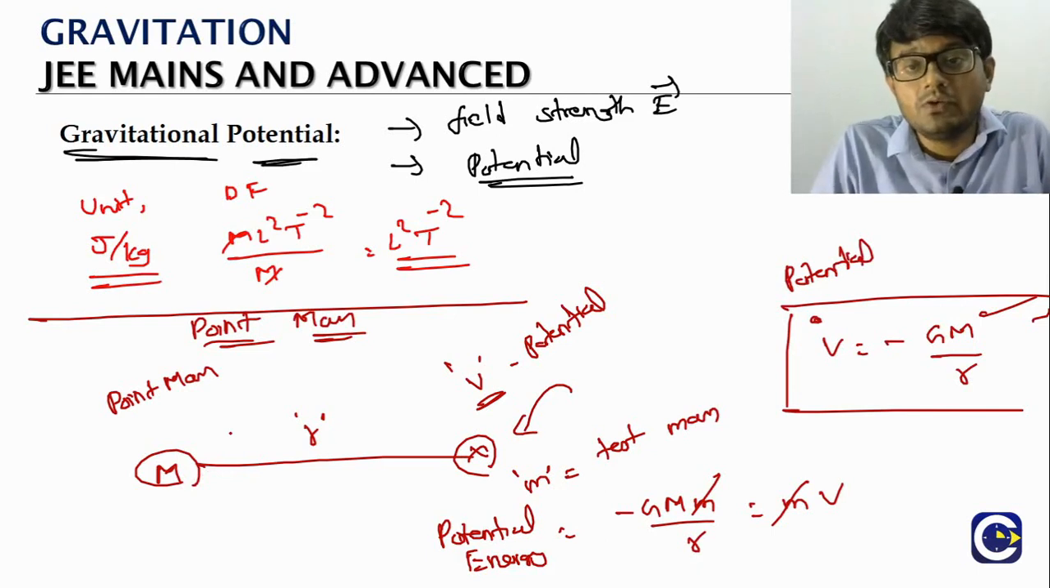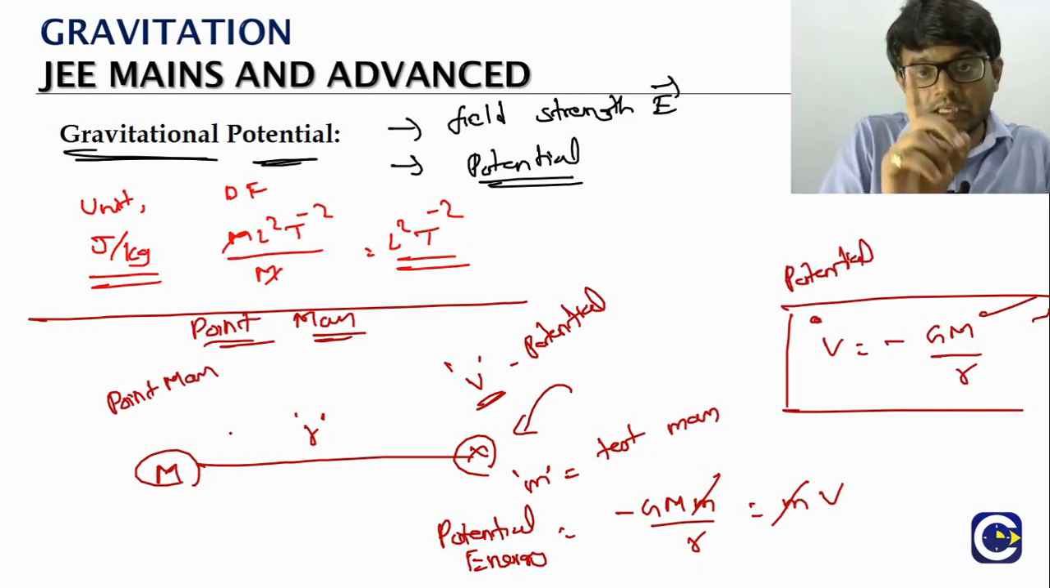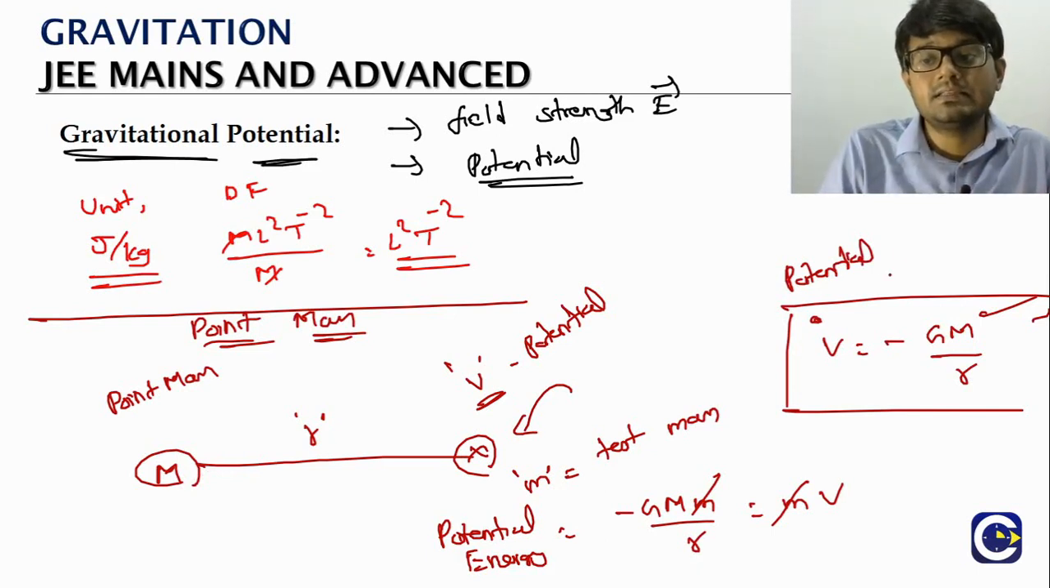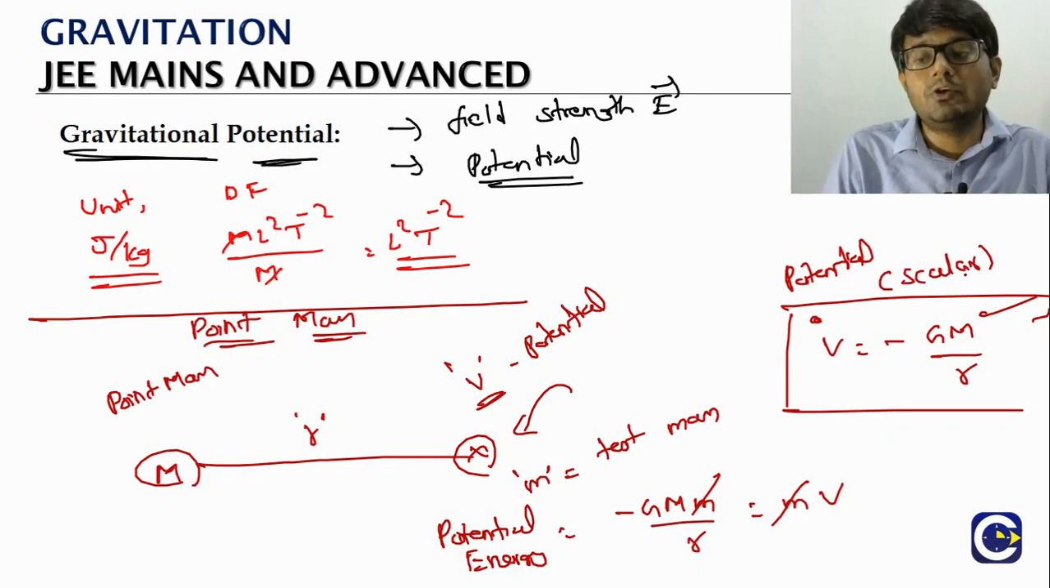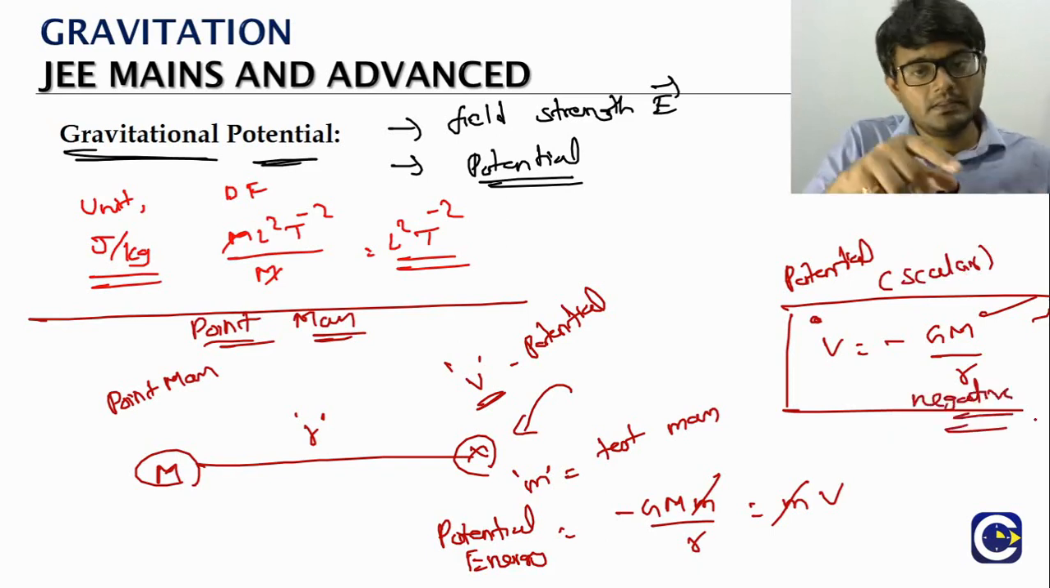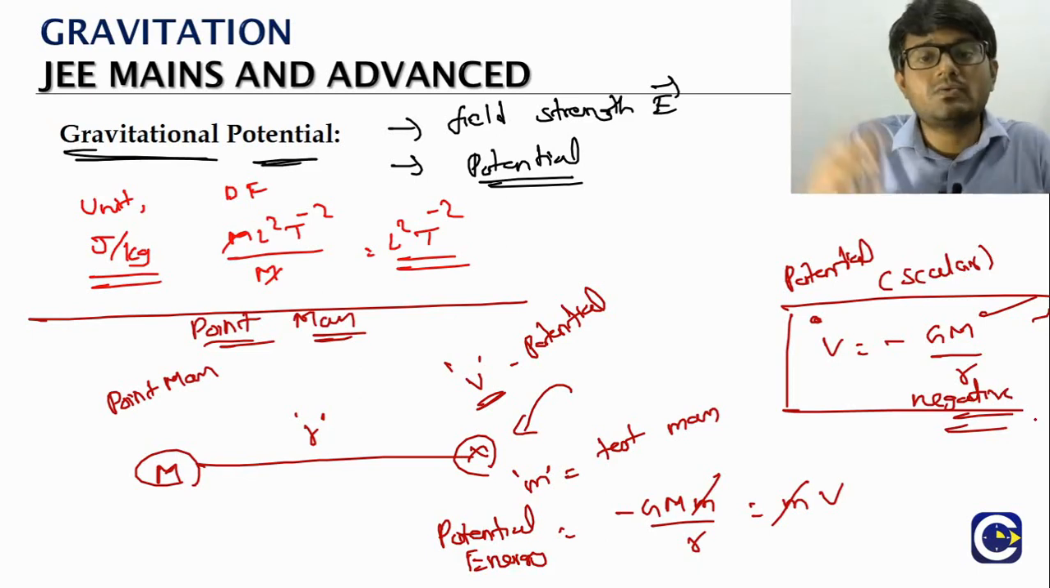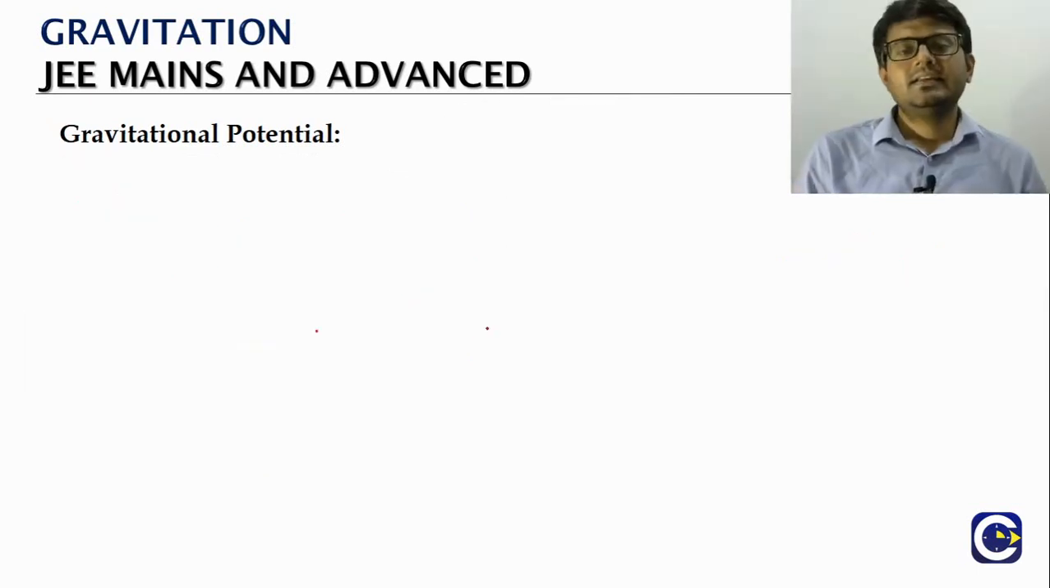What is the potential value? Minus Gm by R. One thing we have to keep in mind: potential is a scalar quantity. There will be no direction for it. And a mass will always produce a negative potential. This is also important. Any mass, when it is producing a potential, it will always be negative, because look at the form.